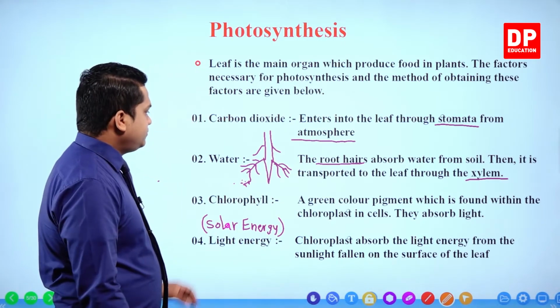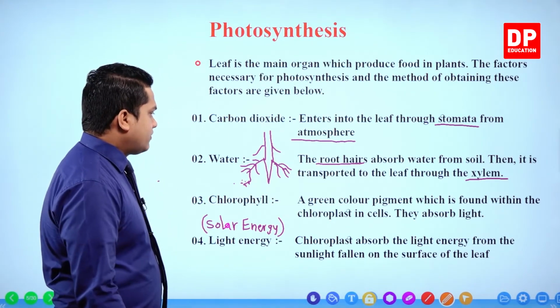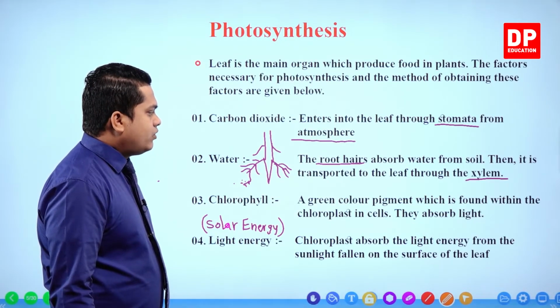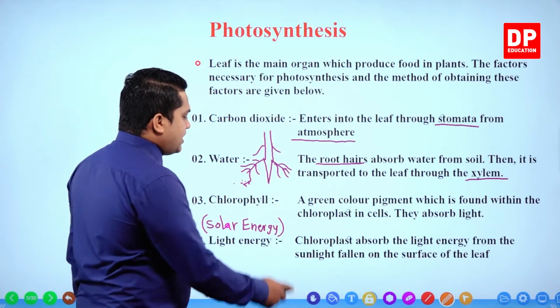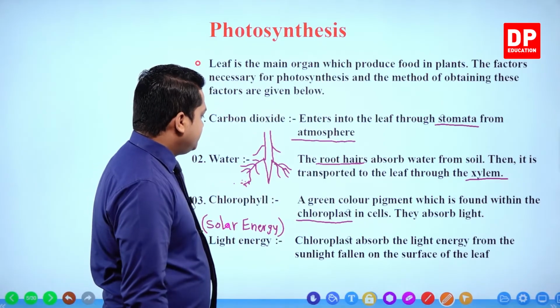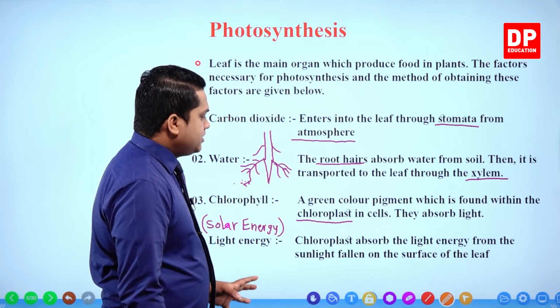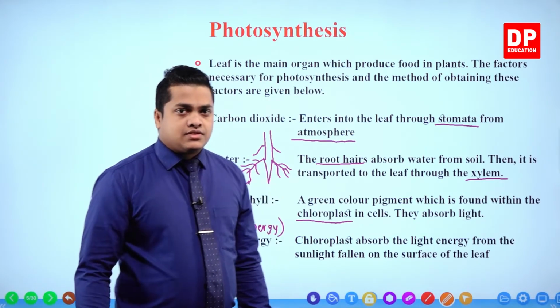Then number 3, chlorophyll, the internal factor. Chlorophyll is a green color pigment found within the chloroplast in cells. Chloroplast is a special structure contained within the cells.